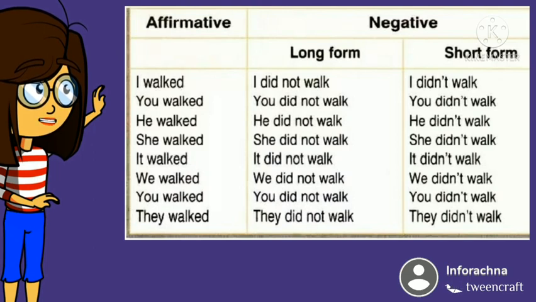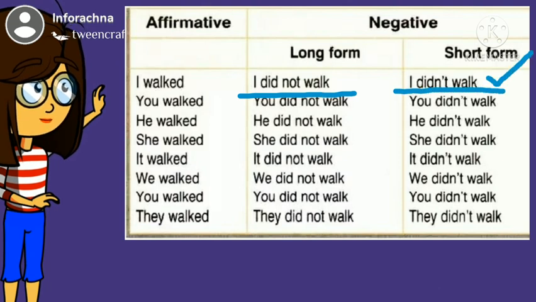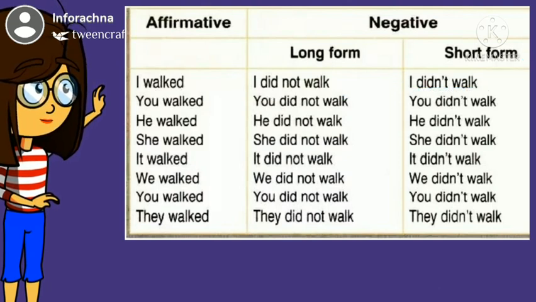I walked. It is a positive sentence. When we change it into a negative sentence, it would be I did not walk. And its short form is I didn't walk. In the same way, you walked. When we change it into the past negative form, it would be you did not walk. And in the short form, you didn't walk. He walked, he did not walk, he didn't walk.